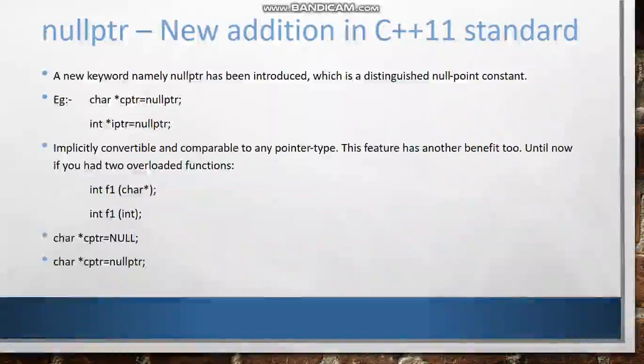Now the next topic after initialization and declaration is the null pointer, a new addition in the C++ 11th standard. This 11th standard is for C++. In this, a new keyword, namely nullptr, has been introduced, which is a distinguished null pointer constant. So it says that it is a null pointer.